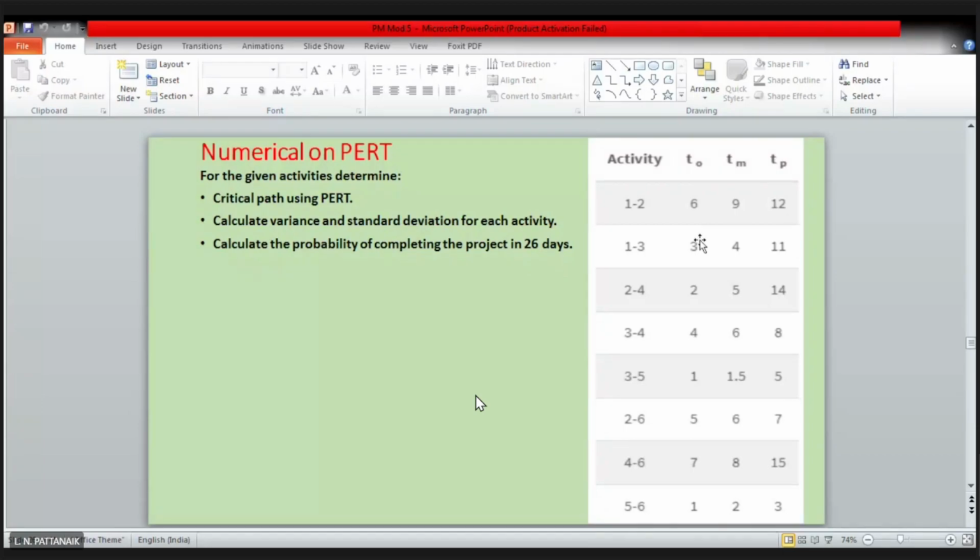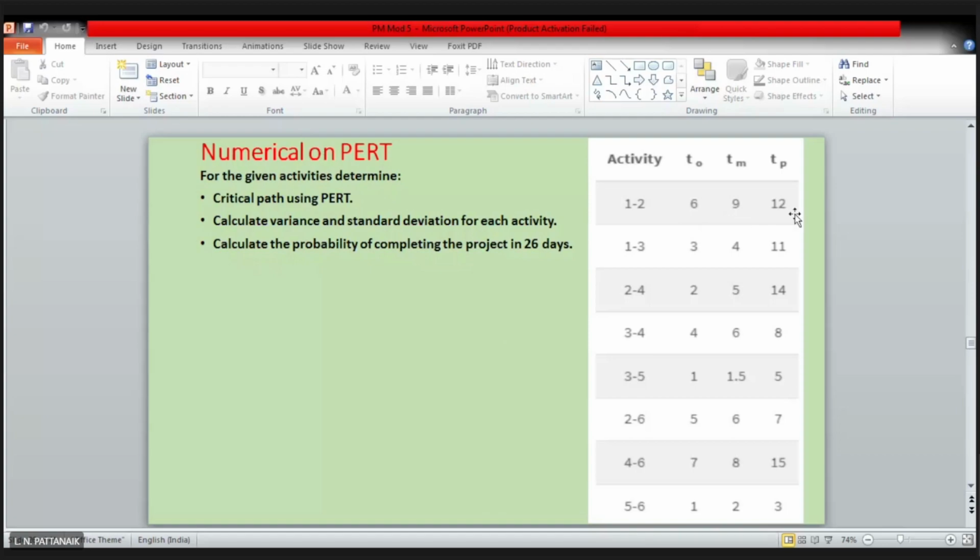So what is the formula? Anyone? What is the formula to calculate TE? Can anyone tell me the formula I have shown you a few slides back? No? I'm not remembering? So the formula is TO plus 4TM plus TP divided by 6.